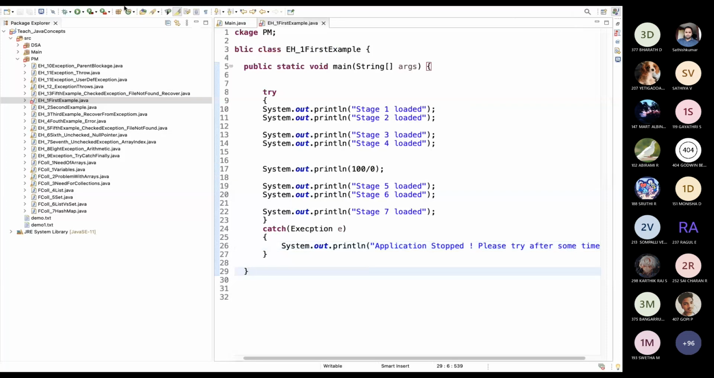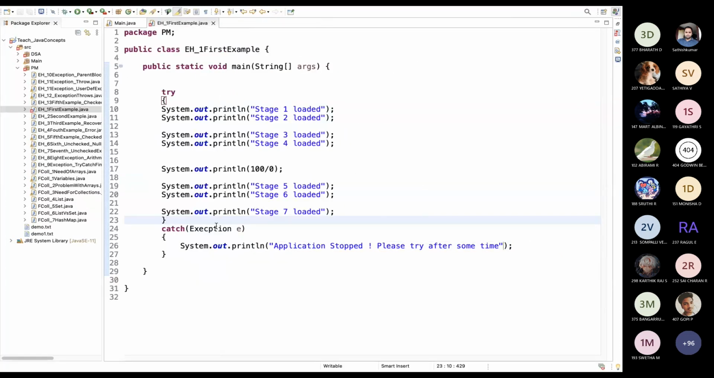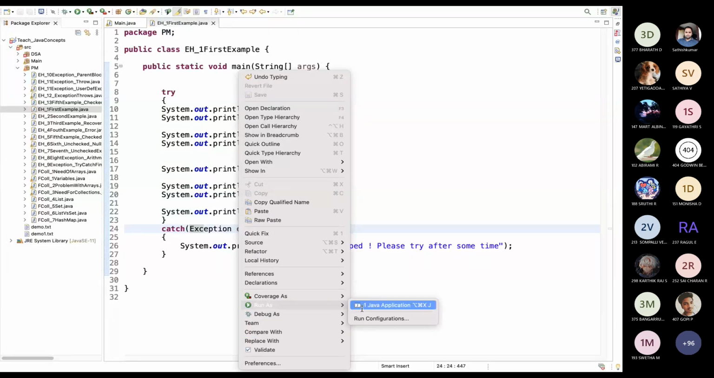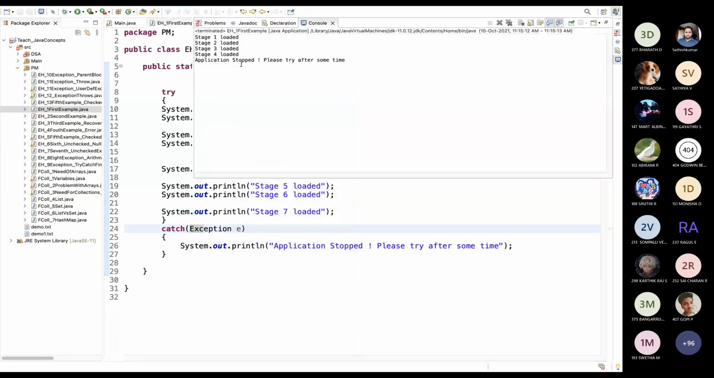Okay, once again. Exception spelling. Okay, I disabled that feature, right? So it's not showing. Okay, it's showing: application stopped, please try after sometime. This is more user friendly, right? Because when the user sees this, they know it is some error in the server. If we keep on getting the stack error, what will the user feel? So like this, we have to handle exceptions gracefully to be more user friendly. Is that understandable? Any doubts on this? Why we need to handle exceptions?